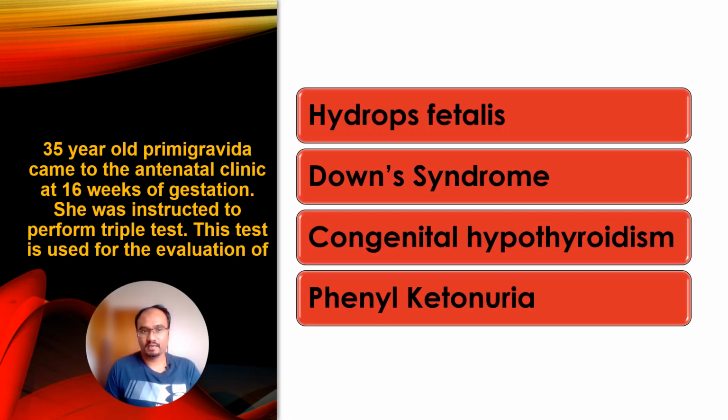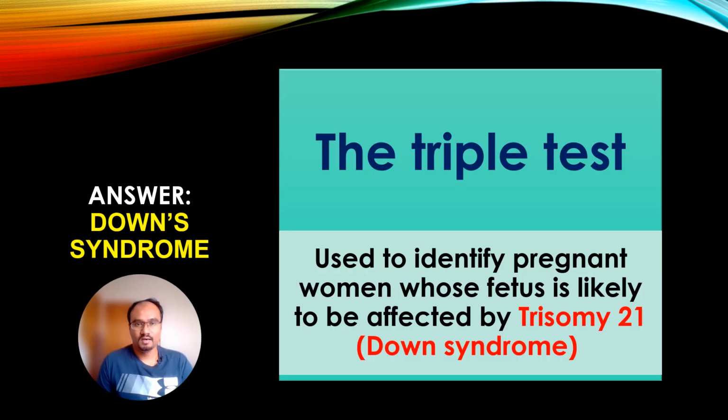A 35-year-old primigravida came to an antenatal clinic at 16 weeks of gestation. She was instructed to perform the triple test. This test is used for the evaluation of, and the options are hydrops fetalis, Down syndrome, congenital hypothyroidism, phenylketonuria. The correct answer is Down syndrome. So the triple test is used to identify pregnant women whose fetus is likely to be affected by trisomy 21, most commonly known as Down syndrome.